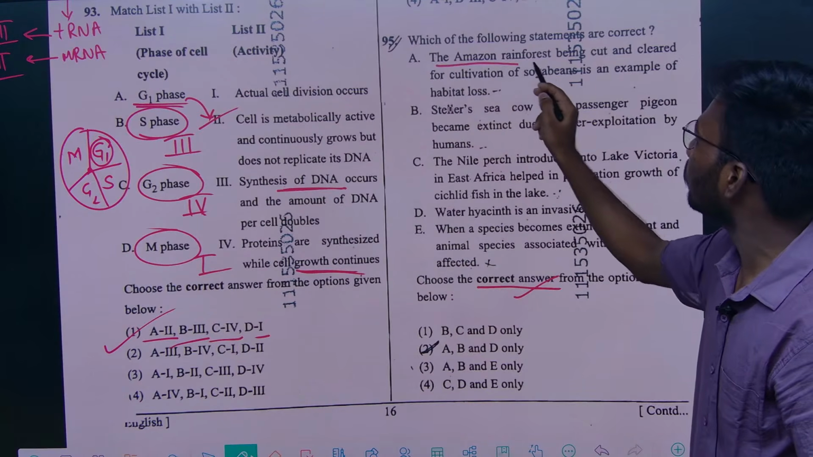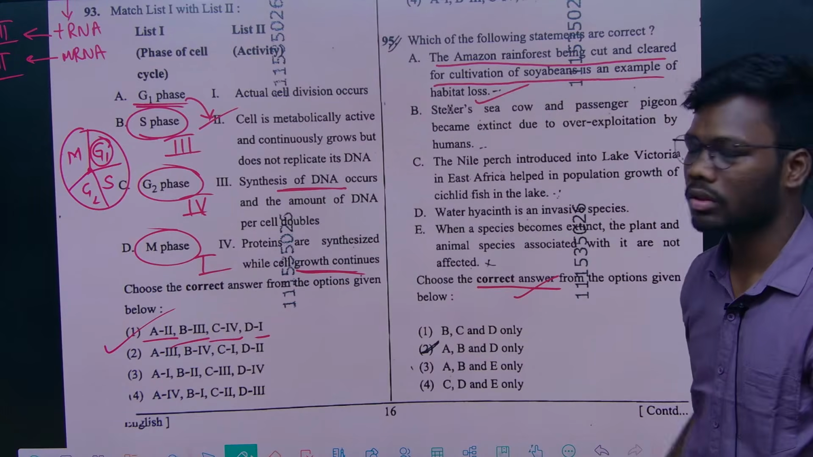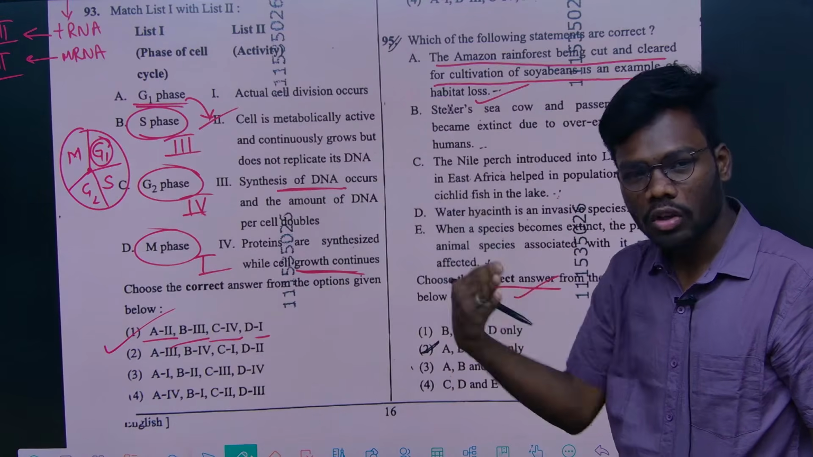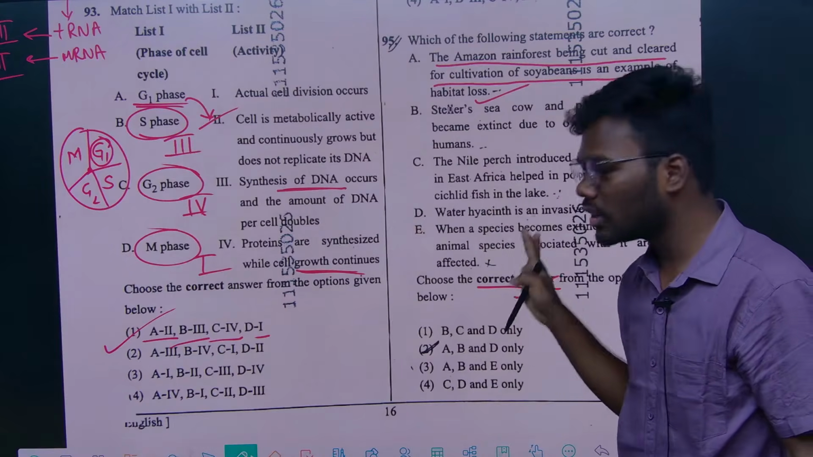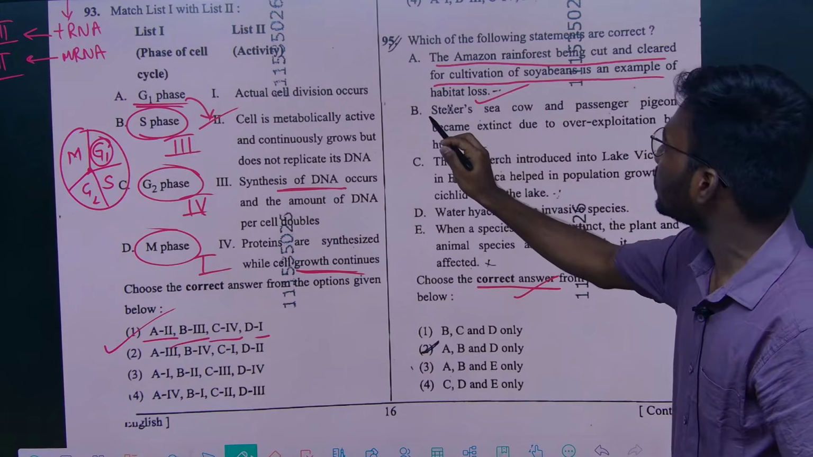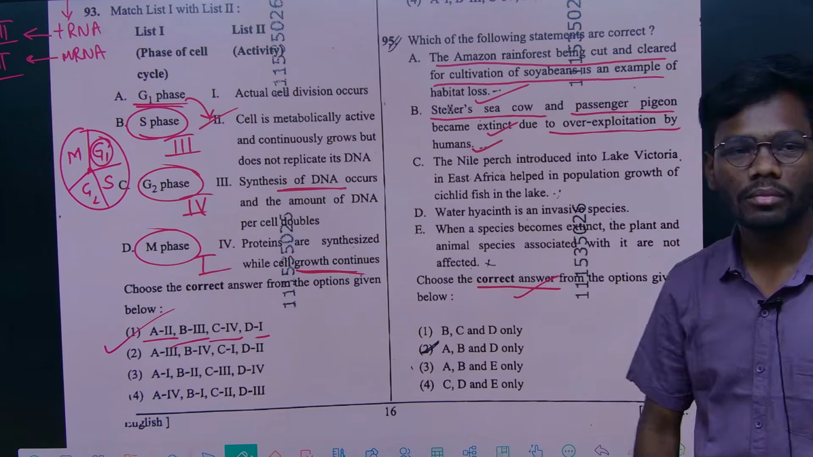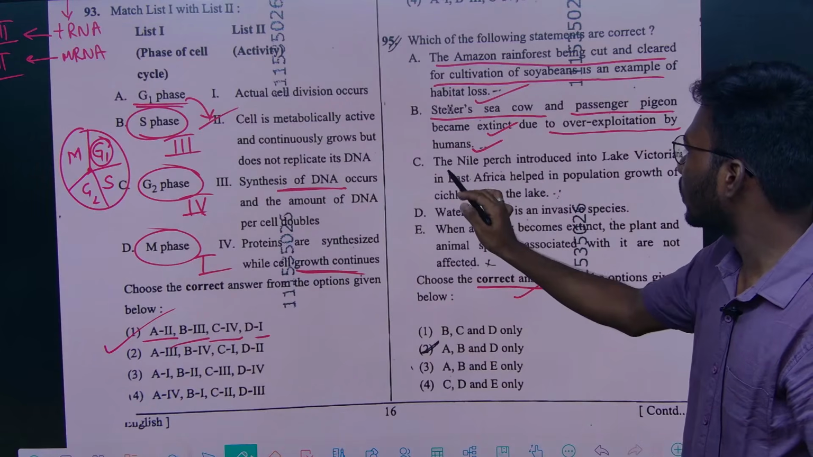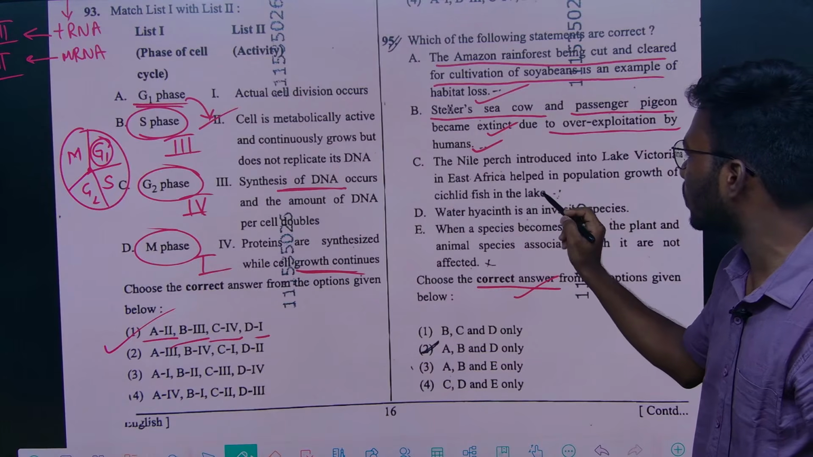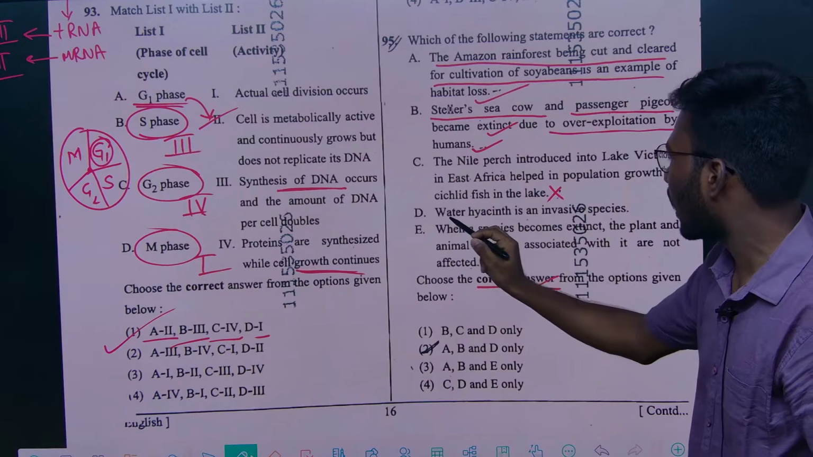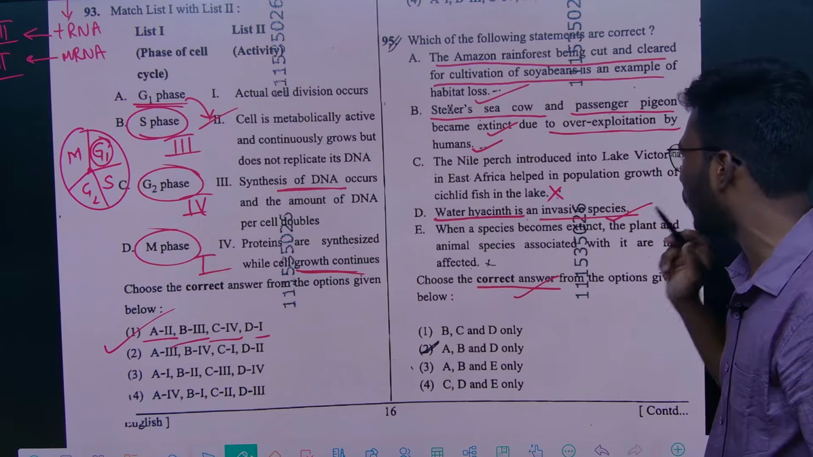The Amazon rainforest being cut and cleared for the cultivation of soya beans is an example of habitat loss, right? So we already discussed the causes: habitat loss and fragmentation, invasion of alien species, all the 4 things. Here they gave examples. Stellar sea cow and passenger pigeon became extinct due to over exploitation, right? And the Nile perch introduced into Lake Victoria in East Africa helped in population growth of cichlid fish in the lake. This is not actually a correct option.